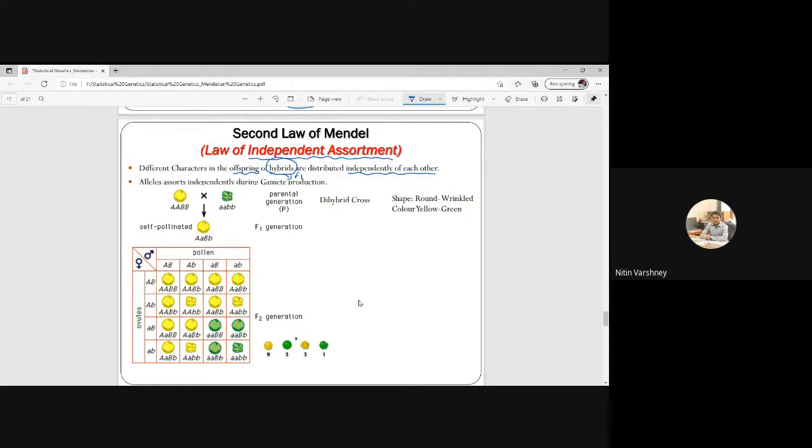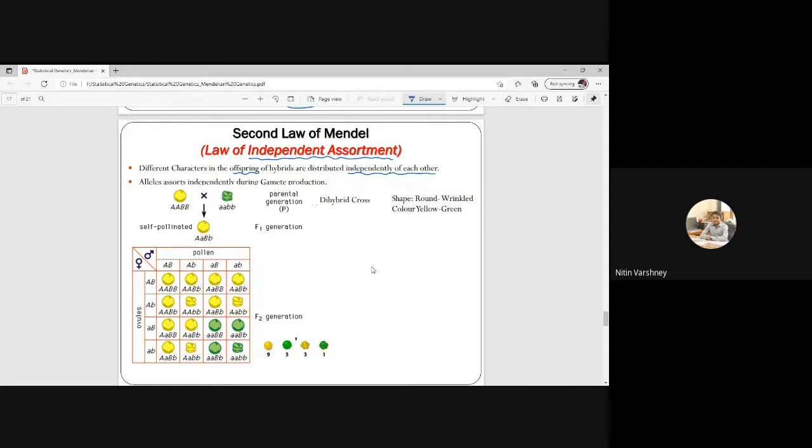This means, suppose this is our F1 hybrid, and these are the different characters in the offspring. Now we will do selfing here, then the different characters of this F1 hybrid will go into the F2 generation independently. There will be no linking. They go independently into the second generation, and that is known as the law of independent assortment. We will see how to make this cross, known as a dihybrid cross.